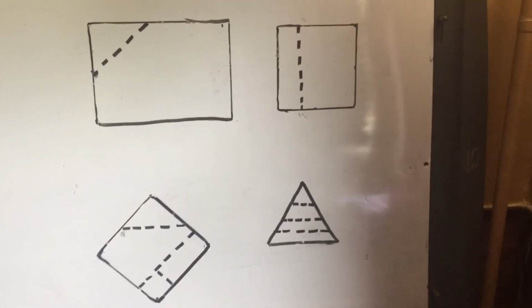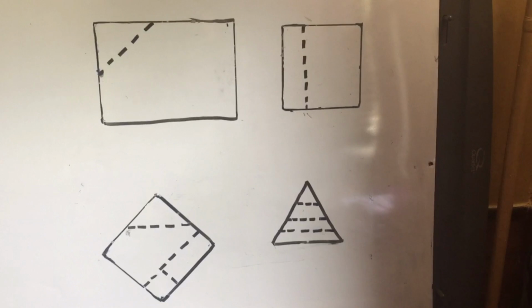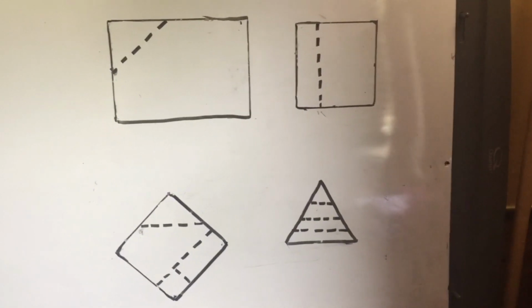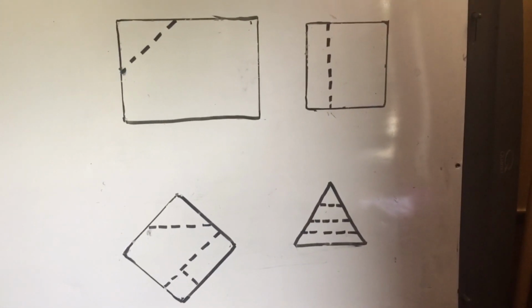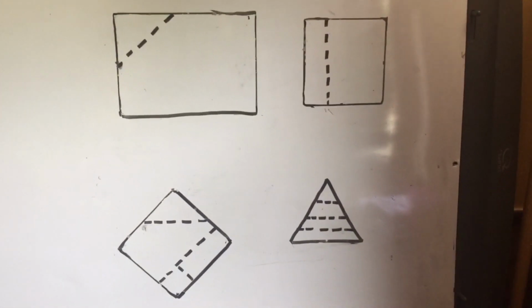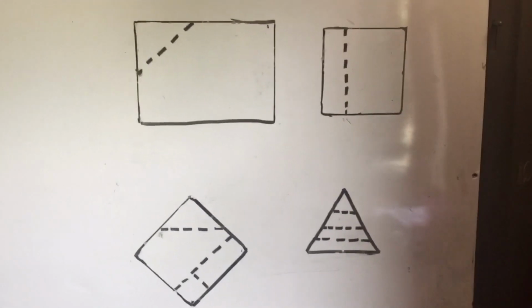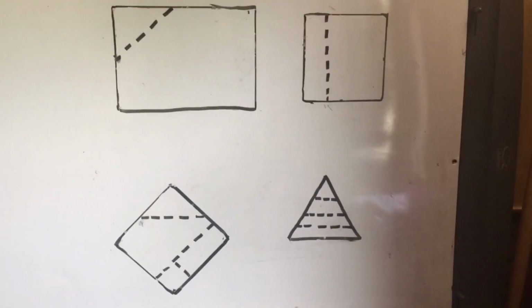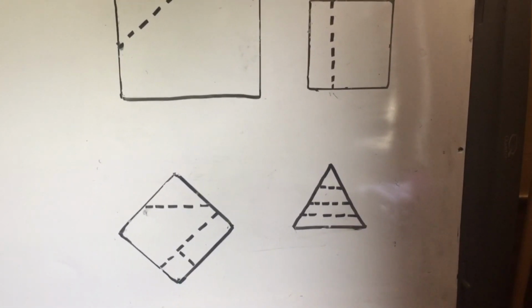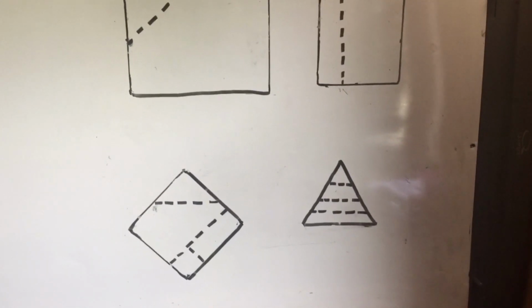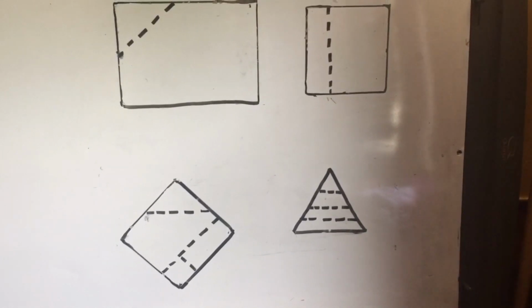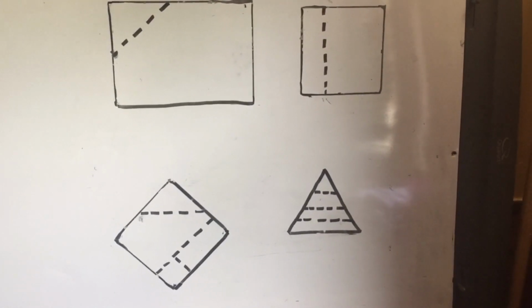Yay, Bo? Congo, before we wrap up our lesson, I wanted to show you examples of shapes that are not divided into 2 halves or 4 quarters. Even though in the rectangle and the square, there are 2 parts, those parts are unequal. Therefore, they are not split into 2 halves. When we take a look at the rhombus and the triangle, they have 4 parts, but those 4 parts are unequal, which means that they are not divided into 4 quarters or fourths.